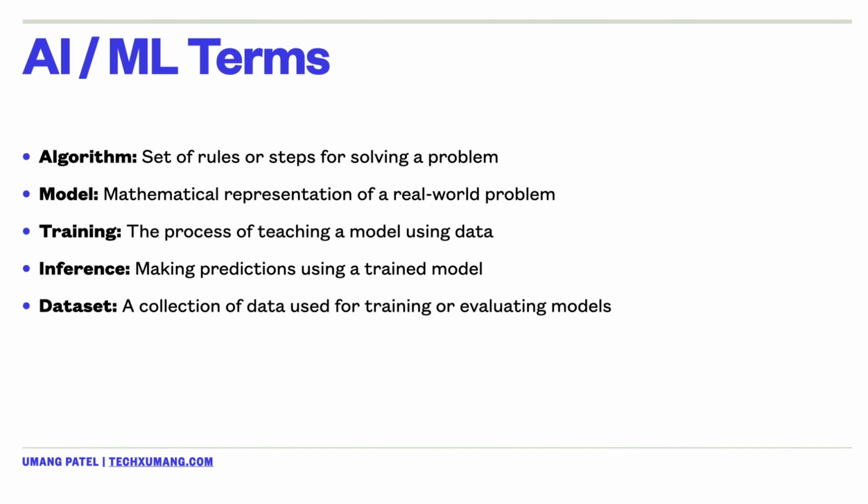Some of the common terms when it comes to AI/ML that you should be familiar with would be algorithm, which is a set of rules or the steps for solving a particular problem, and a model, which is your mathematical representation of a real world problem which it solves.